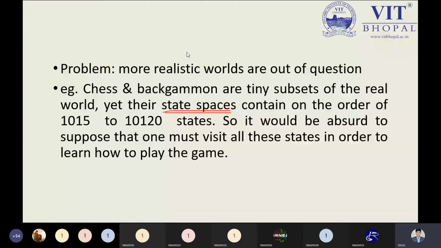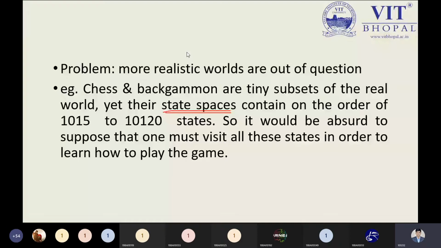So if you remember, there is an example as we have noted down. Suppose I am playing chess, just playing the game with the machine. The machine will be able to know the size of its chessboard. Then suppose I increase the size of the chessboard or the number of blocks.